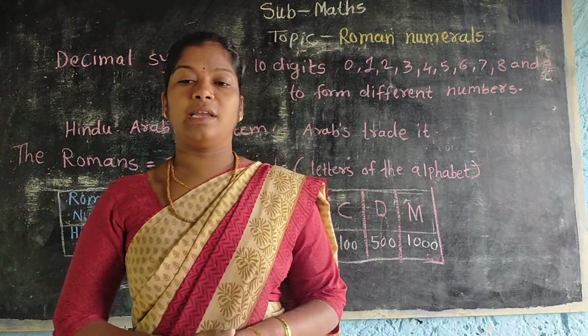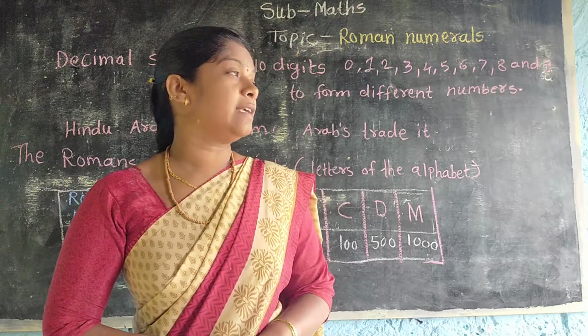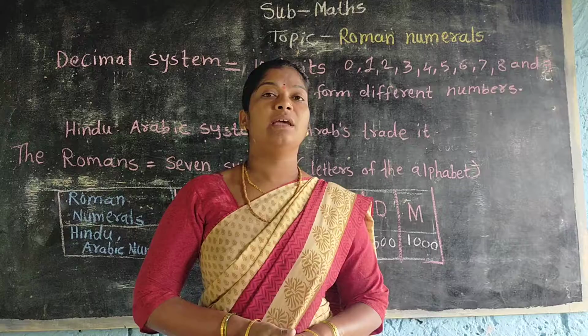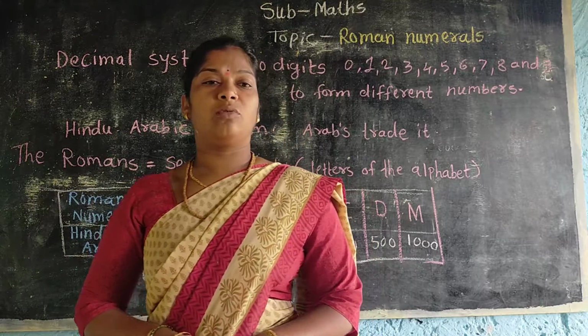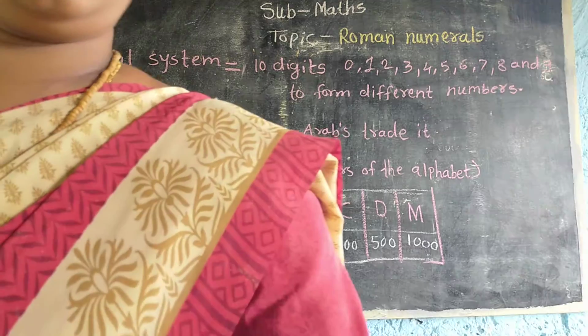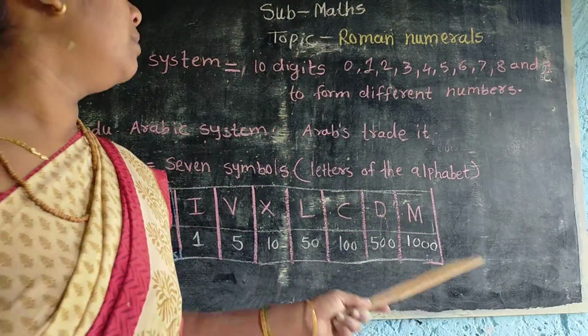For the ascending order, descending order. Ascending order means increasing order. Descending order means decreasing order. Today in numbers, a new concept. Today we see what the new concept is.